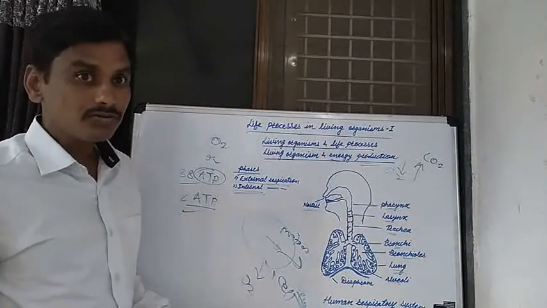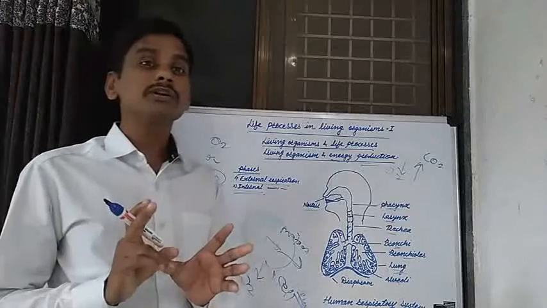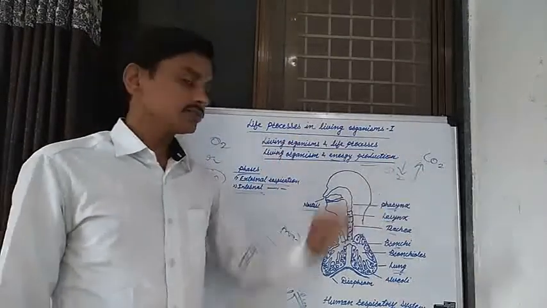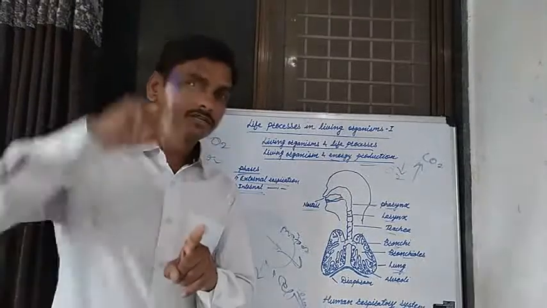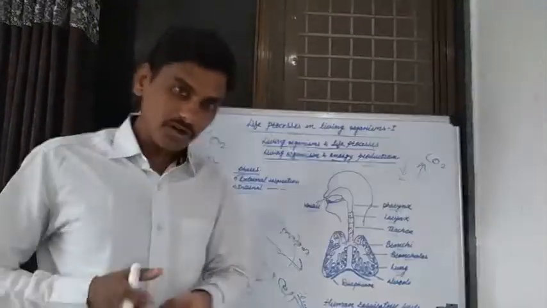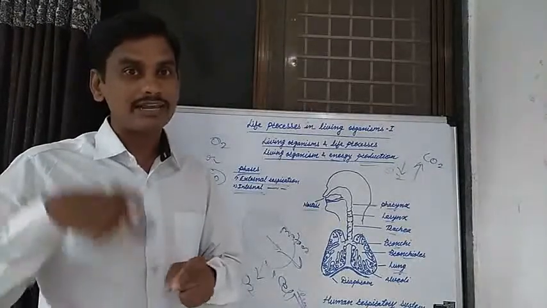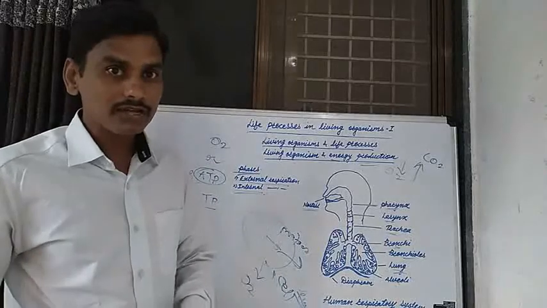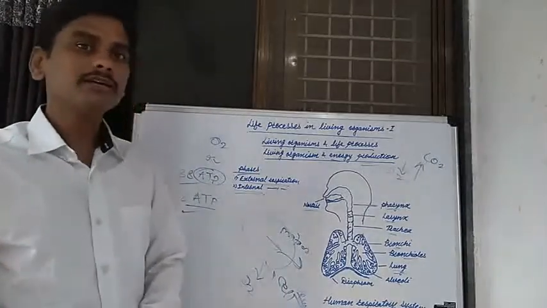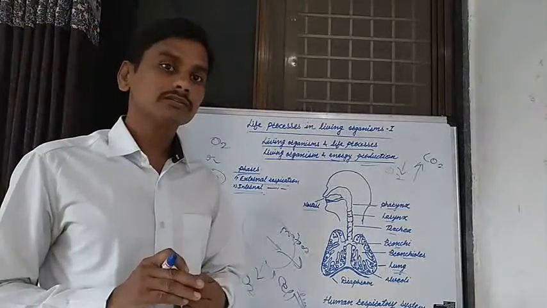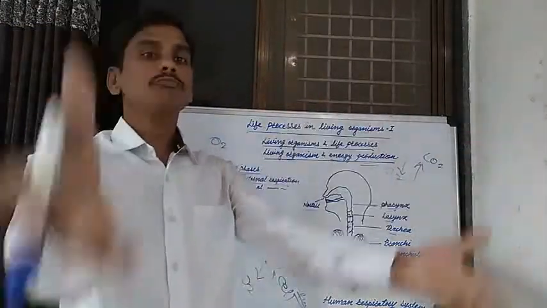But this does not complete the process of respiration. Oxygen is taken in, and this oxygen is necessary for oxidation of food substances. When oxidation of food substances is carried out in the mitochondria of a cell, carbon dioxide is produced, and this carbon dioxide mixes in blood, passes towards the lungs, and is given out of the body.